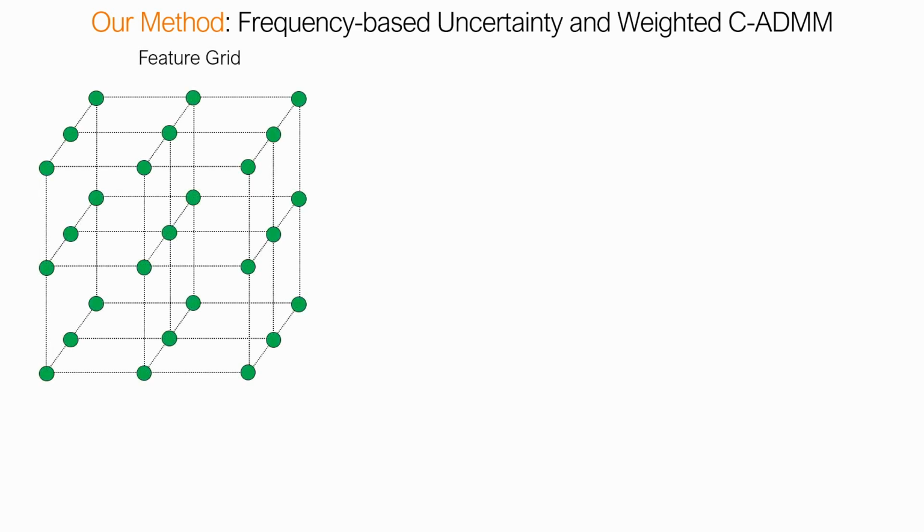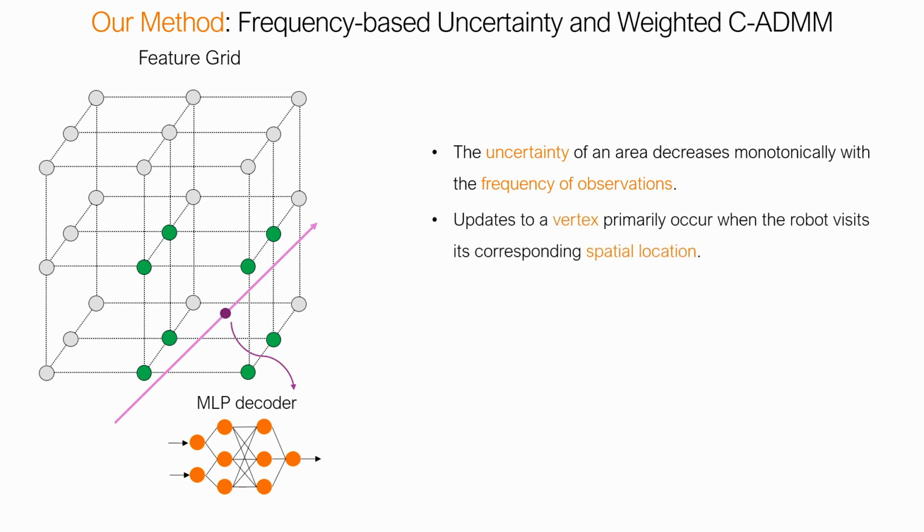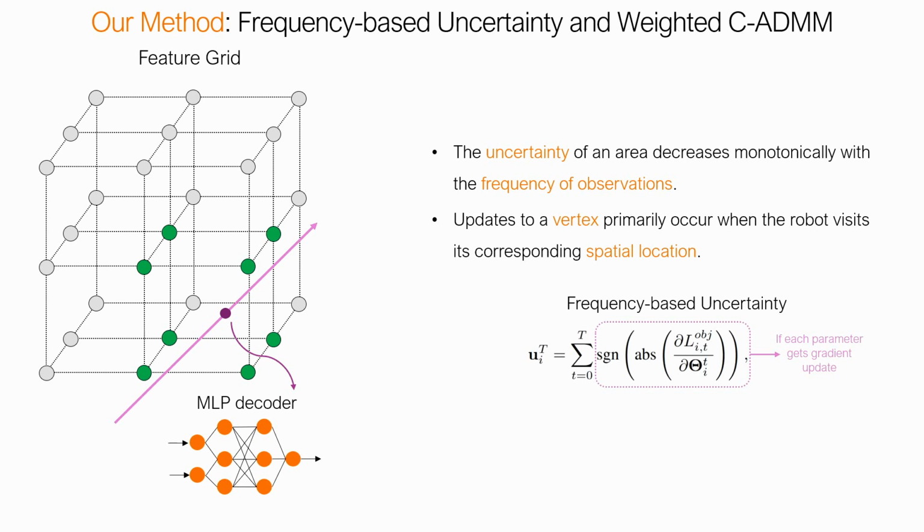To do that, we represent our scene with a feature grid. To query a point in the scene, we find the neighboring vertices, interpolate their values and pass them to an MLP decoder to get color and volume density. Our first intuition is that the uncertainty of an area decreases with the frequency of observations. Our second intuition is that the update to a vertex happens when the robot visits its corresponding locations. So the more often the vertex gets updated, the more often the robot visits those locations, the more certain we should be about that vertex. So we use this frequency-based uncertainty, which simply uses the number of gradient updates a parameter gets as its uncertainty, and we normalize it to get our weight.